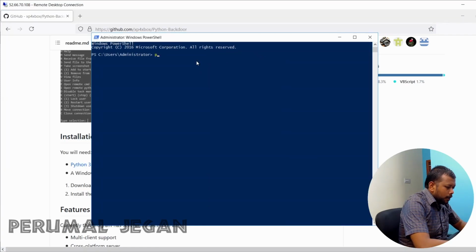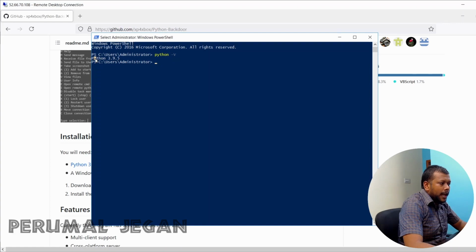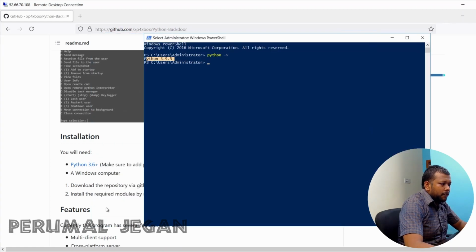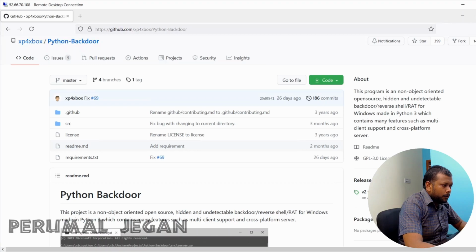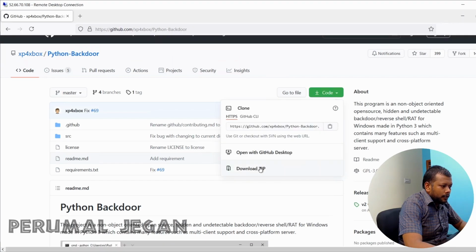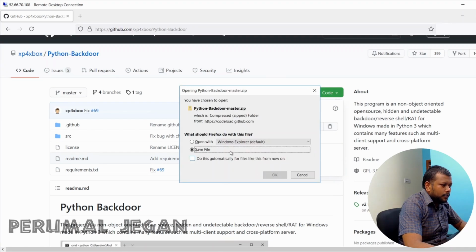Now I already installed Python on my machine. I'm just checking its version. I installed the latest version of Python, 3.9.5, which is above 3.6. So this is more than enough. And the next thing I need to do is install this backdoor. First of all, let me download it.